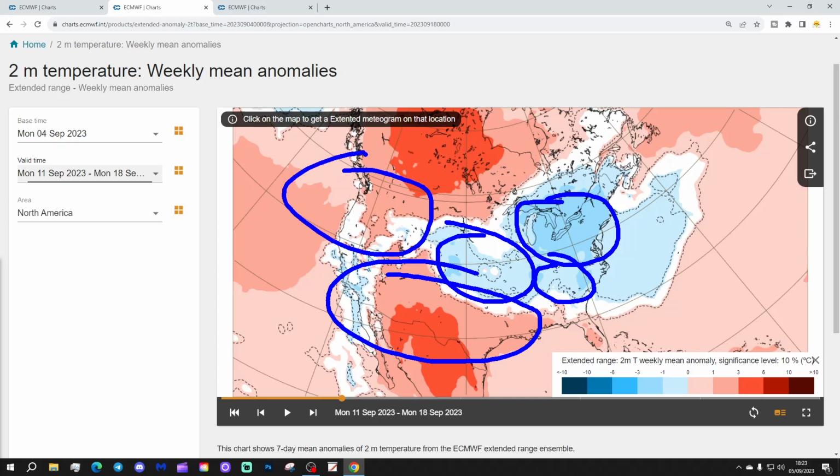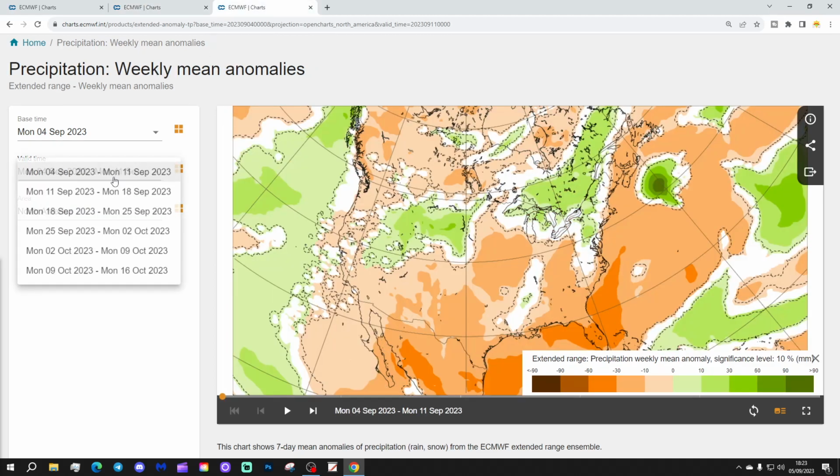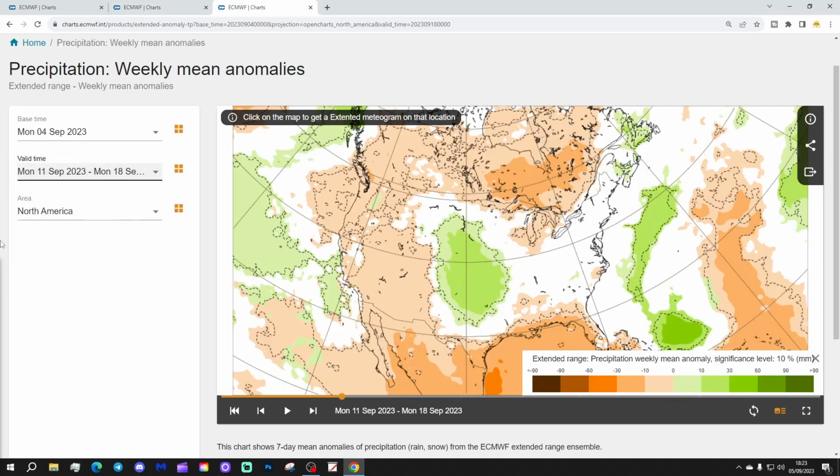Out to the northwest, it looks a little bit wetter through there once more. And precipitation looks like that. So western regions from the west coast to the Rockies looking drier than normal, a little bit of a change. The central part of America, I mean towards the Midwest, starting to look wetter than average. Again, that's a little bit of change on what we've had recently.